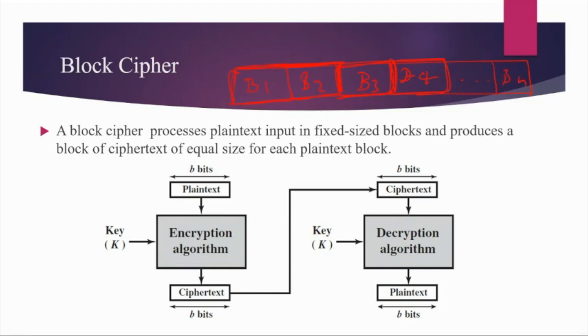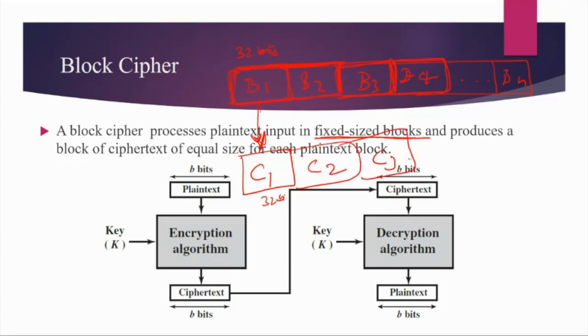Now a block cipher processes plain text input in fixed size blocks, and it will produce a block of cipher text of equal size. Suppose in one block we have, let's say, 32 bits. Then we will get another block of cipher text C1, which is also 32 bits, and it corresponds to plain text B1. Similarly, you get C2, C3, and so on. So this is what a block cipher is.